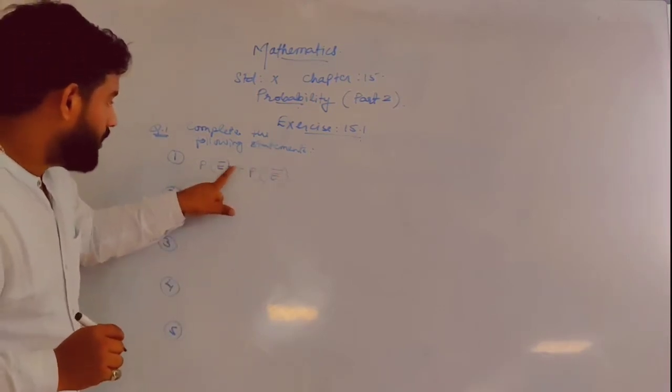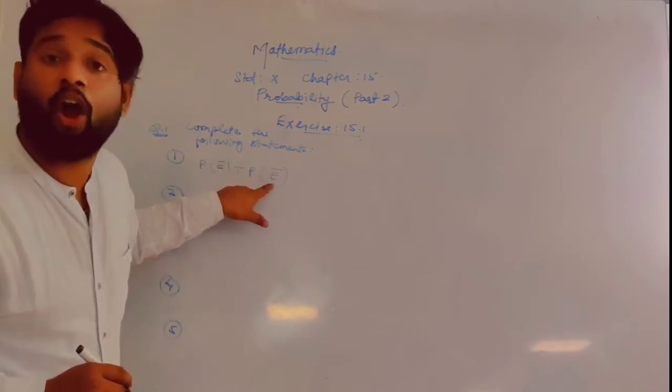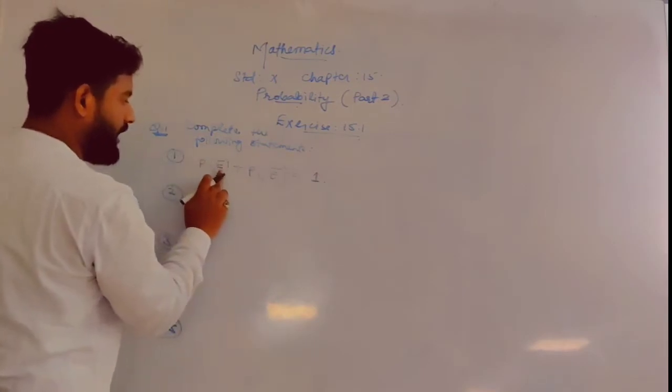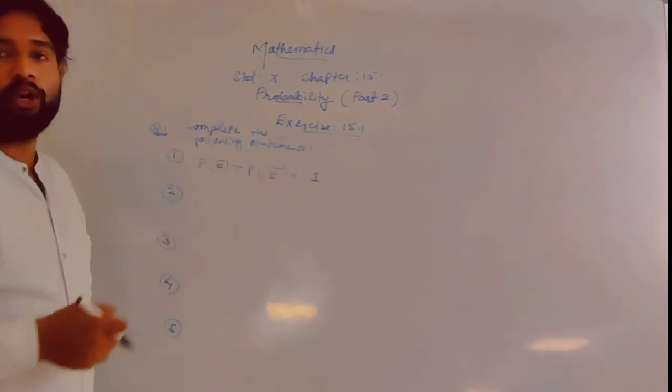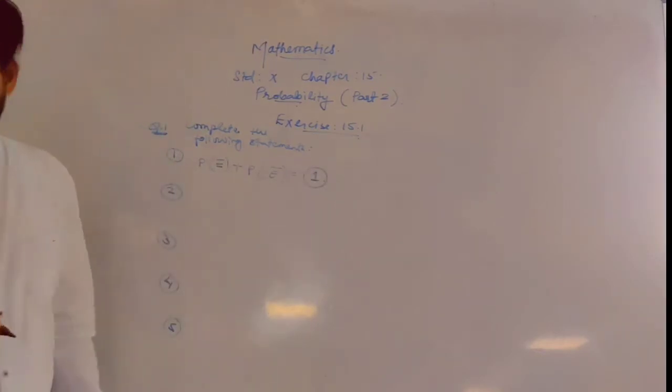So the sum of the probability of any event and the probability of the event not E is always going to be 1. P of E plus P of E bar is always 1. So the first answer is 1.